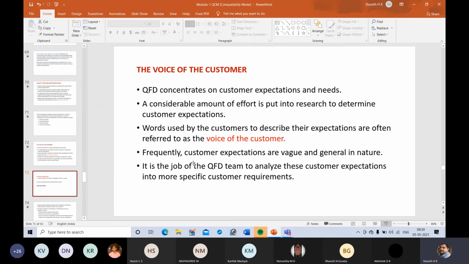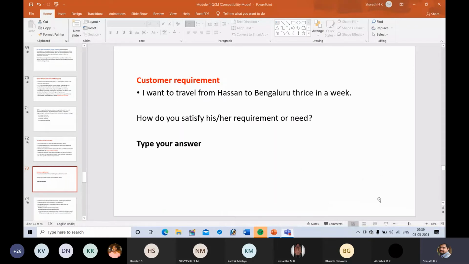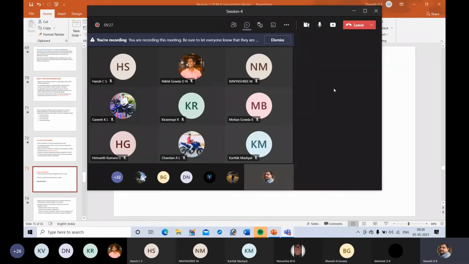Okay, you can use the chat option. Okay, you can start typing your answer.